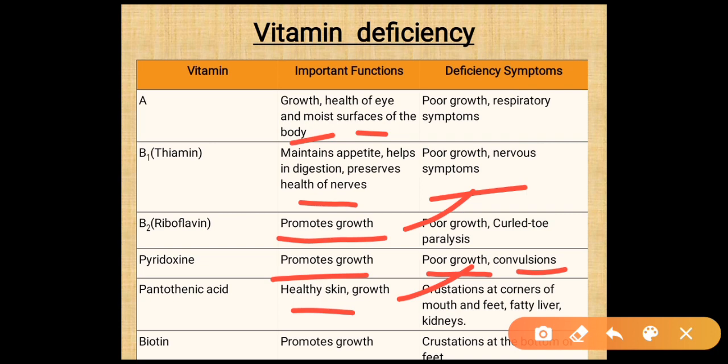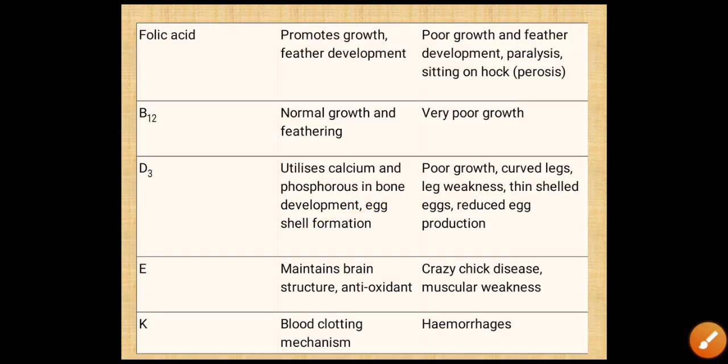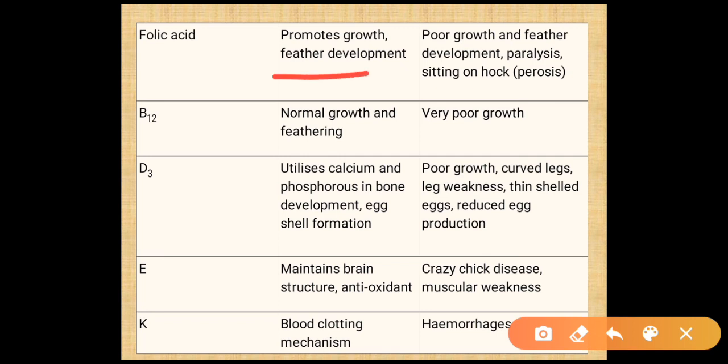Next vitamin is biotin. Its function is to promote growth, and deficiency of it is crusting at the bottom of the feet. Next is folic acid, which promotes growth and feather development. A deficiency causes poor growth and feather development, paralysis, and sitting on the hock, which is perosis. Vitamin B12, normal growth and feathering. Its deficiency causes very poor growth.